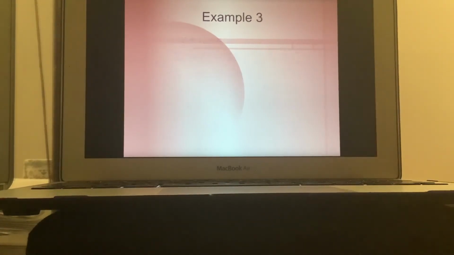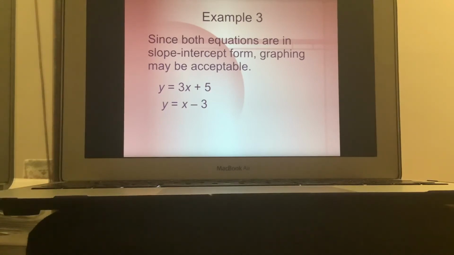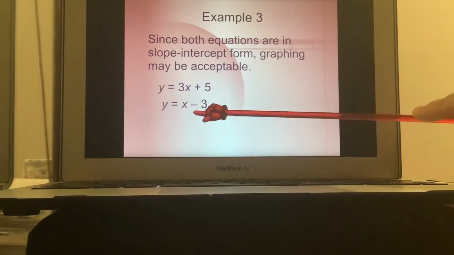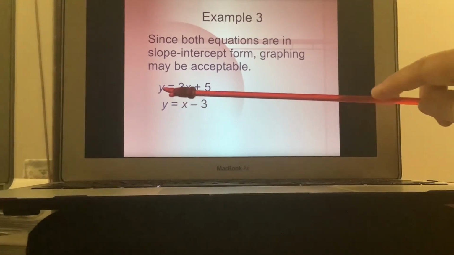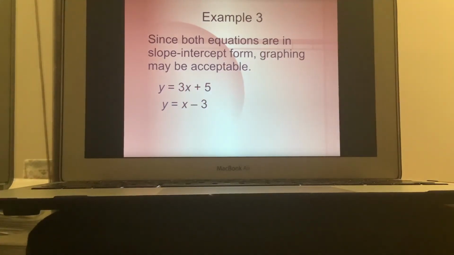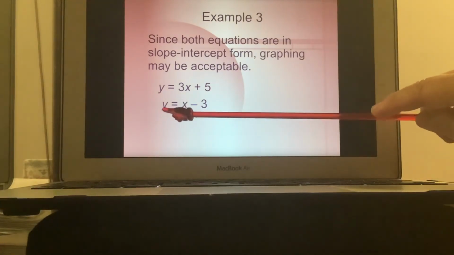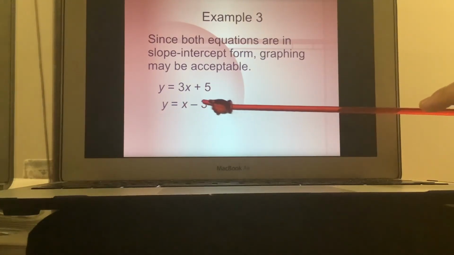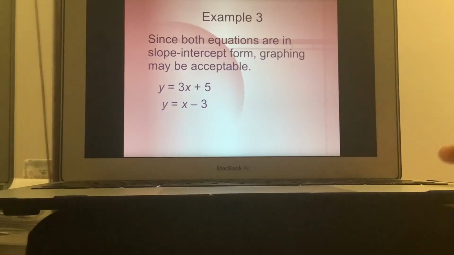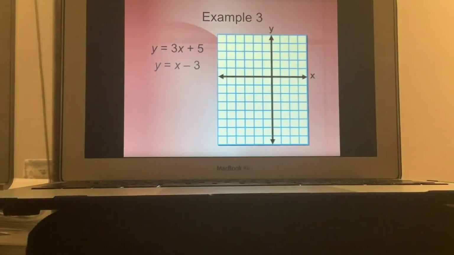The next example here now, if you take a look in your book here, this is page 301, and you have the two equations up top there. Since both equations are in slope-intercept form, graphing may be acceptable. So remember, from way back, we had the slope-intercept form, so y equals mx plus b, right? And this is in that format, y equals mx plus b. And we can use the slope-intercept form to try to figure this one out.